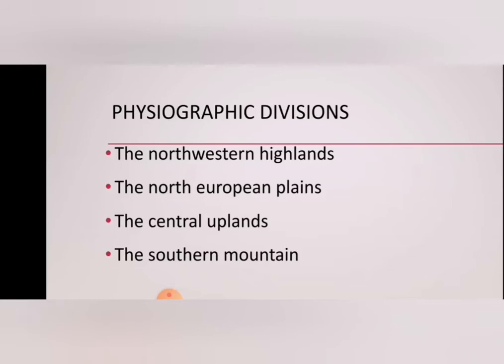These mountains run parallel to one another from the Atlantic coast in the west to the Caspian Sea in the east. They are young folded mountains like the Himalayas.